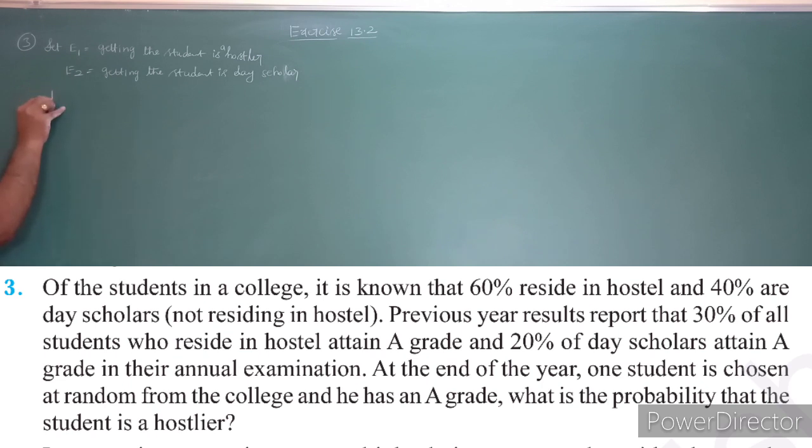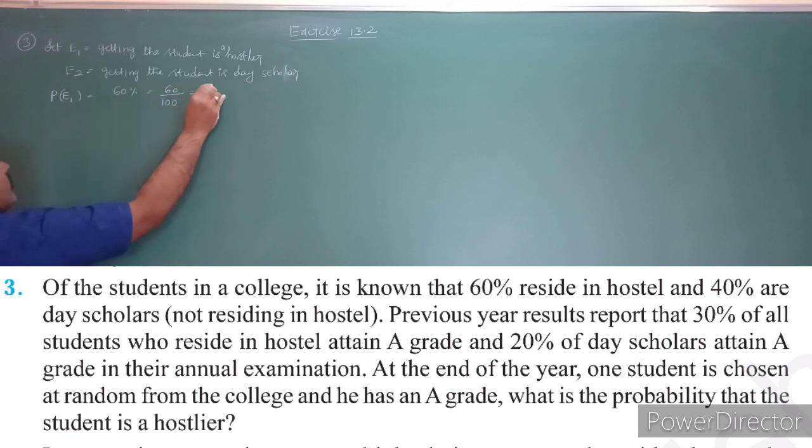And then what is the probability? The probability of E1 is already given. The selected student is a hostler student. How many hostler students are there? 60%. So that is nothing but 60 by 100, which is 6 by 10. I don't cancel that value, it just remains the same.